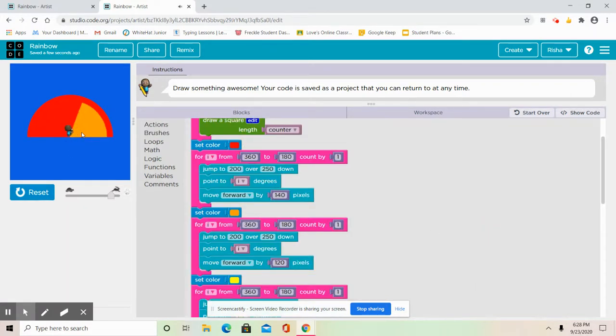Okay, it did the red. Now it's doing our orange layer. Our yellow layer. It's getting super exciting as we see it go through. Green, blue, purple, pink.